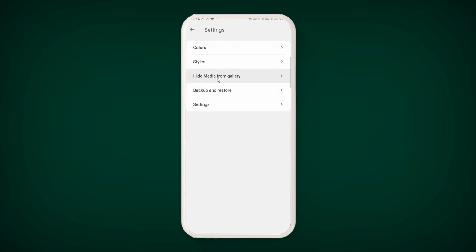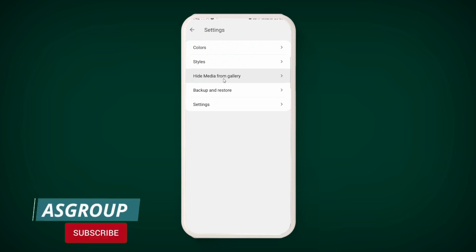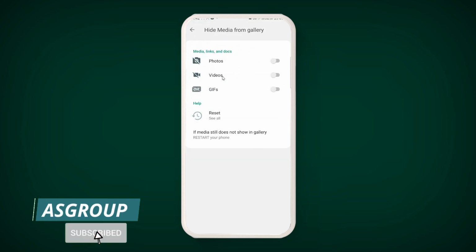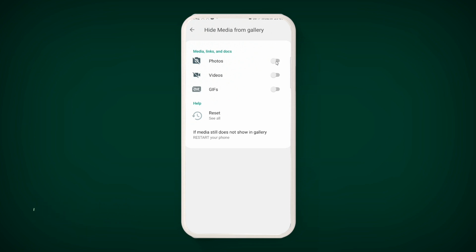Go back. If you want to hide media files sent or received on Aero WhatsApp, you can do it from here. If any of your friends sends you a photo and you don't want it shown in the gallery, you can enable the photos option and it will be hidden from the gallery. Similarly for videos and GIFs, they will be hidden from the gallery if you enable it.